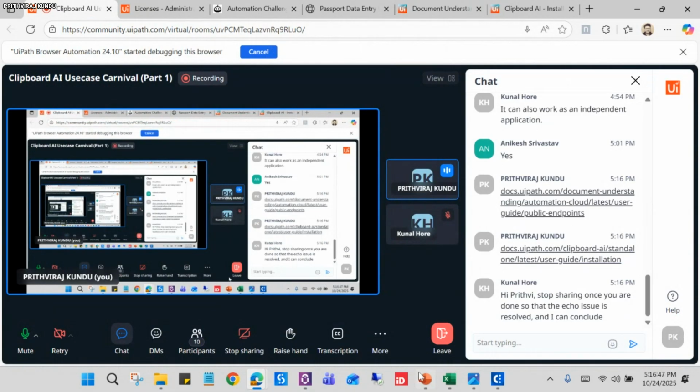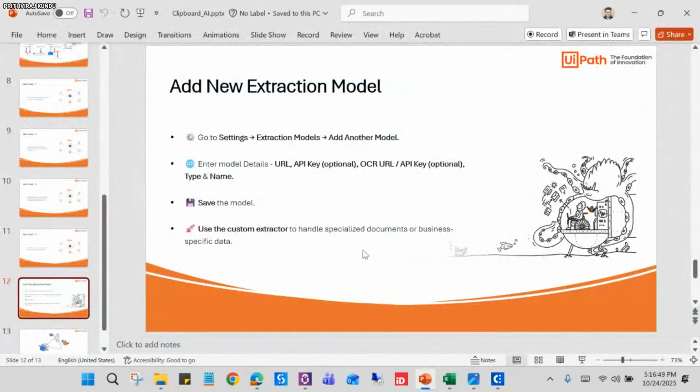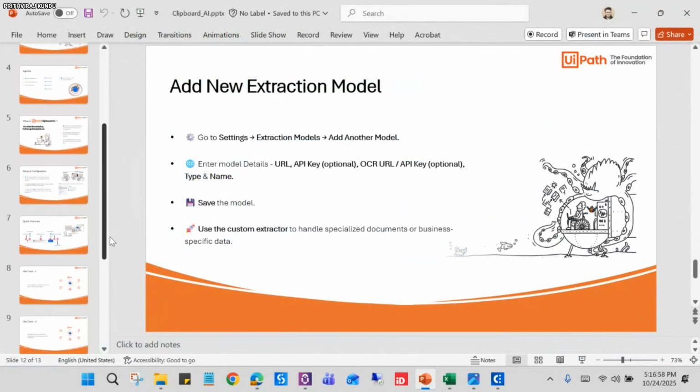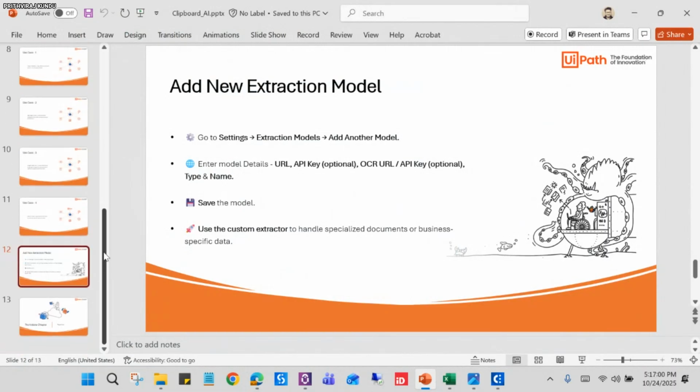So with that said, we have already covered everything. I think it will be helpful for your upcoming Clipboard UI copy-pasting tasks.